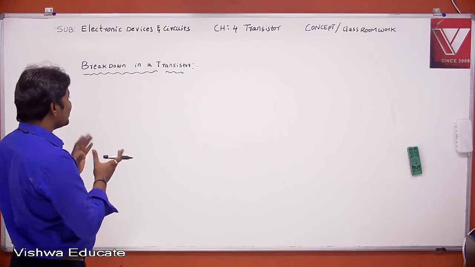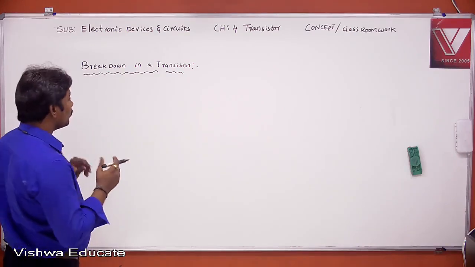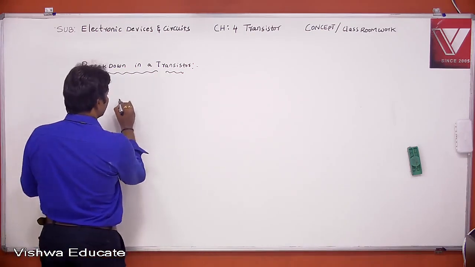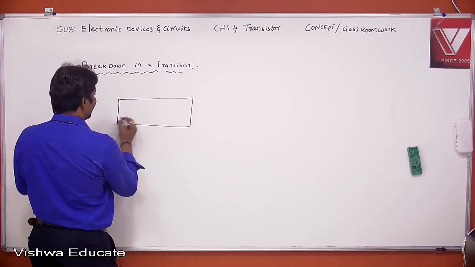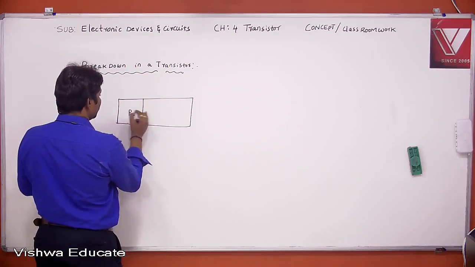To know this, see the structure of a transistor. Here I am considering the PNP transistor.